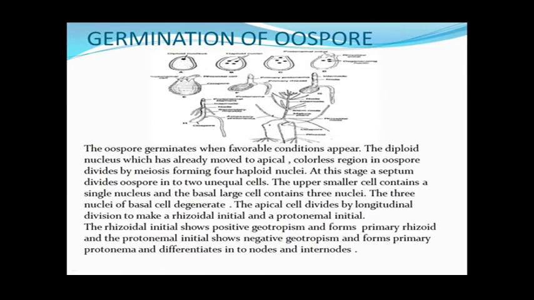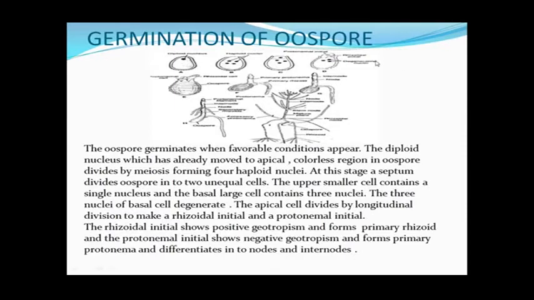After that it undergoes meiosis and forms the 4 haploid nuclei. This was just the diploid stage, and again the haploid stage has come. Out of these 4 haploid nuclei, 3 nuclei move to the bottom of this oospore, and 1 nucleus remains in the upper transparent or hyaline portion, and a transverse septum is formed. These three nuclei which move to the base of the oospore degenerate later on, and the upper one haploid nucleus, we can say, is the functional nucleus.